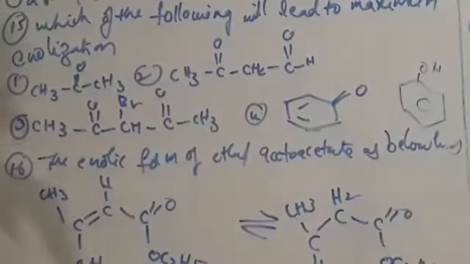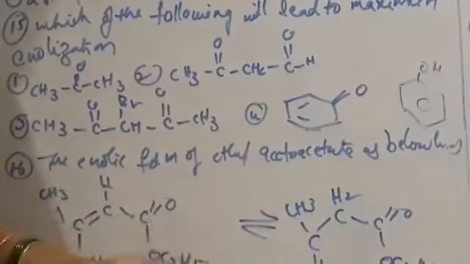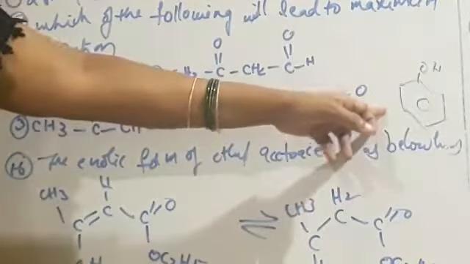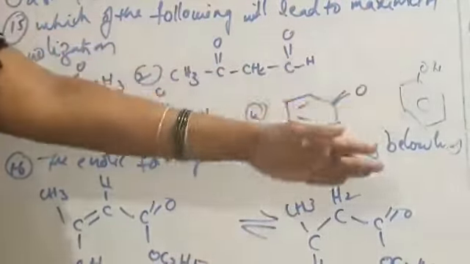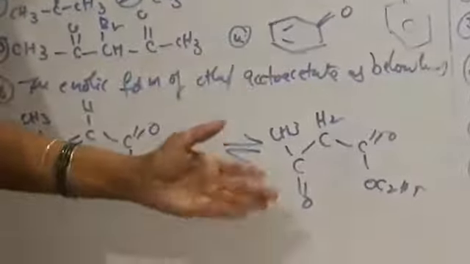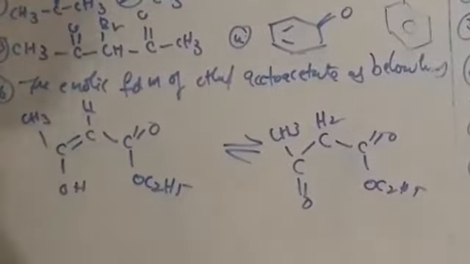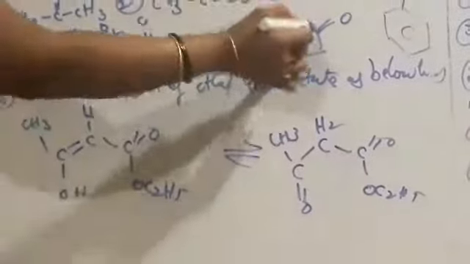So more enolization is possible here, giving phenol. Why? Because in enolic form phenol is more stable, since it shows more resonating structures. Resonance leads to stability. So that's why more enolization takes place in this compound.